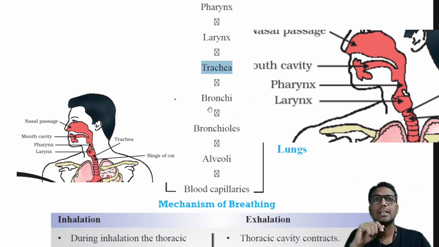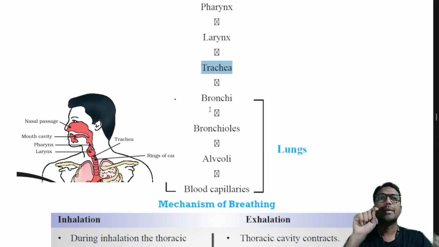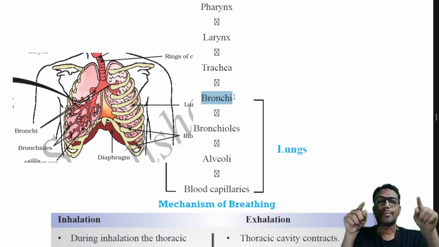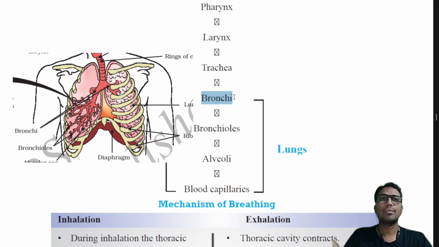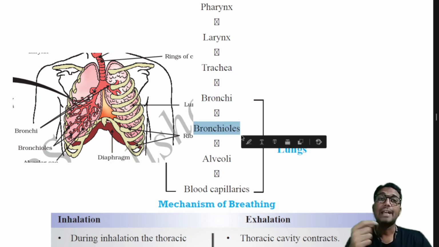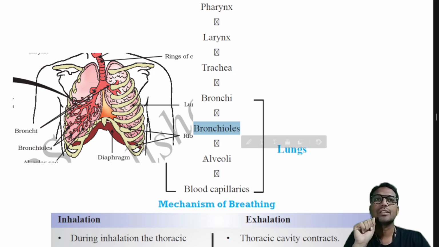Okay, it enters inside the lungs. So first the trachea branches, that is called the primary bronchi. Then the bronchi branch into primary bronchus, then secondary bronchus, then tertiary bronchus. So till the tertiary bronchus the cartilage continues like that. Then lastly it divides into bronchioles and ultimately it reaches the alveoli.